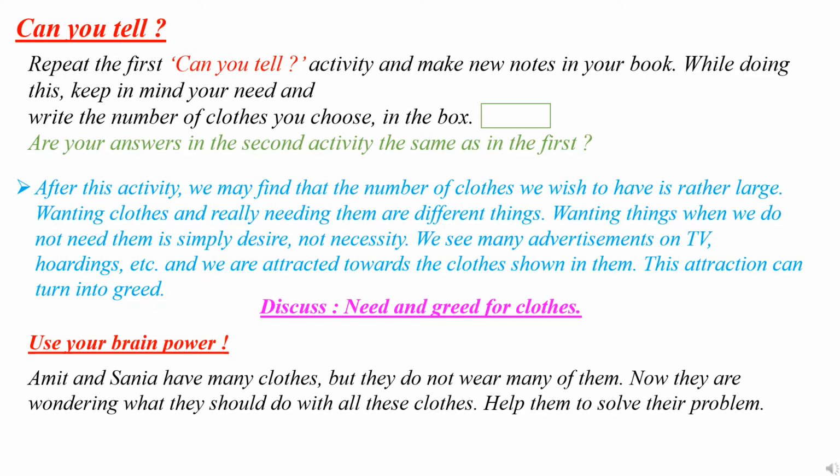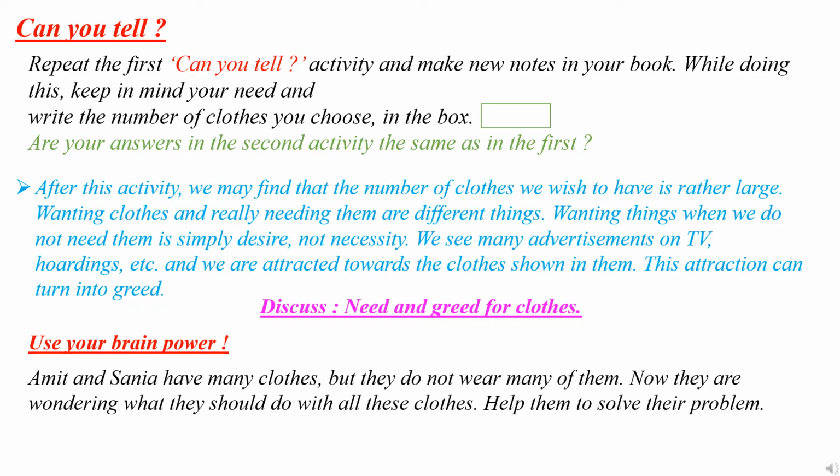Use your brain power. Amit and Sania have many clothes but they do not wear many of them. Now they are wondering what they should do with all these clothes. Help them to solve their problem. Here, Amit and Sania can solve their problem as follows.